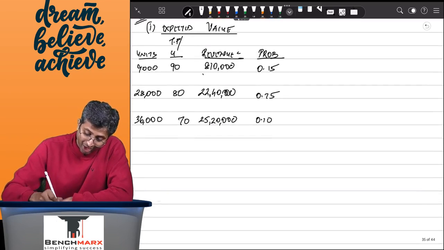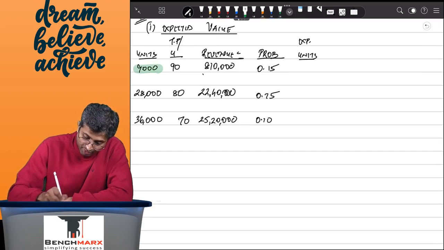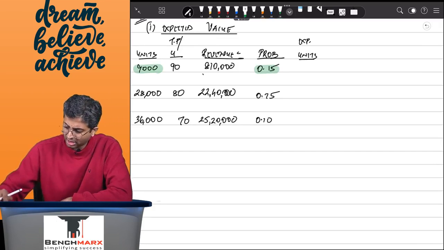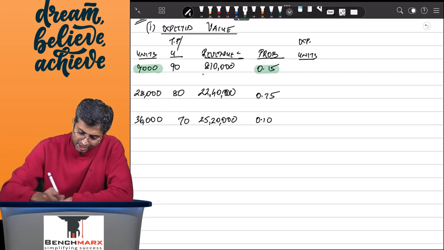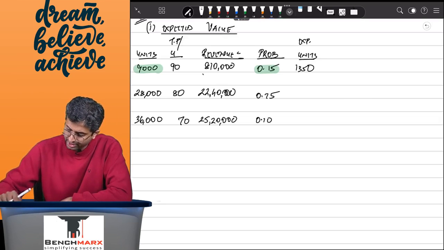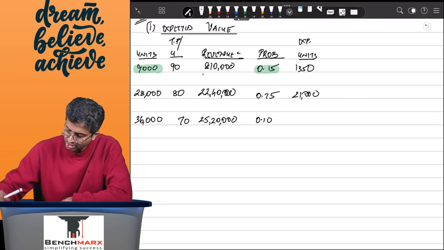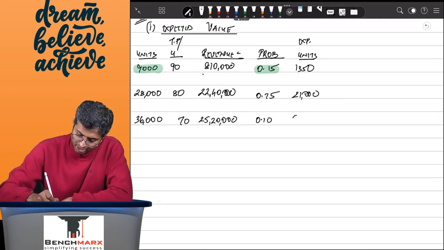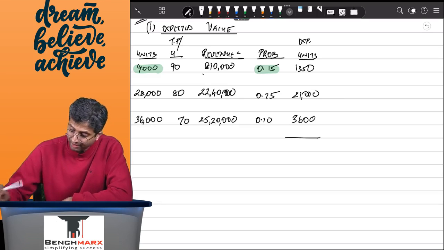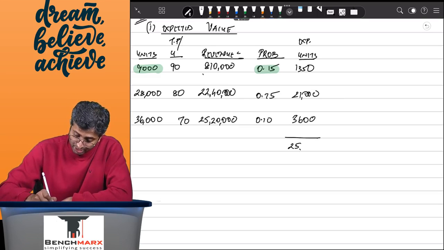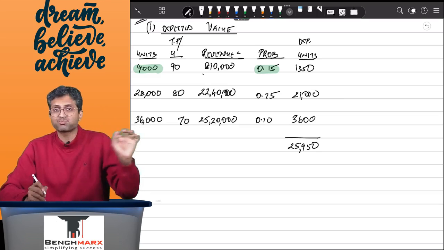So if I want to find the expected units, I will have to multiply the units with the probability. So 9,000 into 0.15 is 1,350, 28,000 into 0.75 is 21,000, and 36,000 into 0.1 is 3,600, and hence on an average the units that I am expecting is 25,950. This is my expected units.